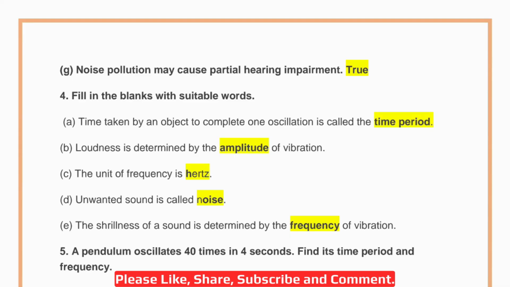Then filling the blanks. Fourth question. A. Time taken by an object to complete one oscillation is called its time period. B. Loudness is determined by the amplitude of vibration. C. The unit of frequency is hertz. D. Unwanted sound is called noise. E. The shrillness of a sound is determined by the frequency of vibration.